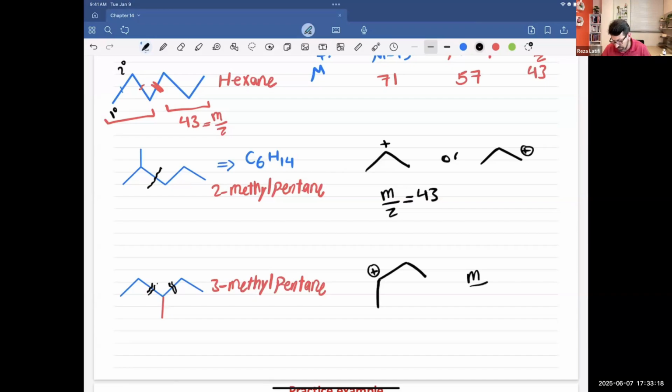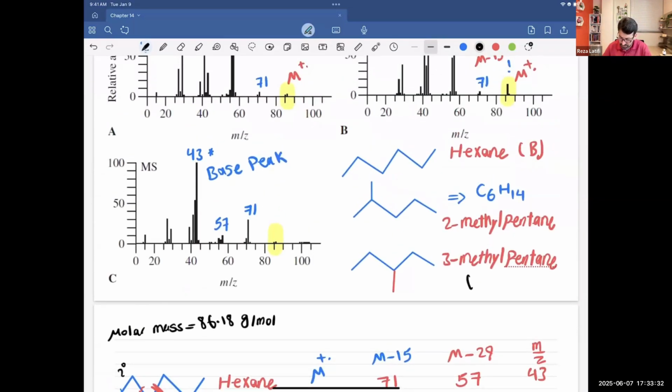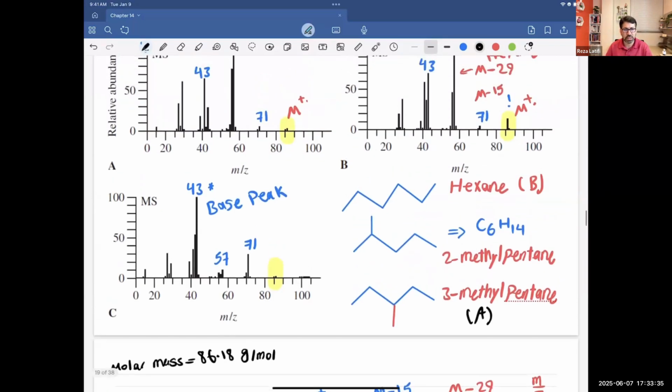That's going to favor M over Z equal to 57. So the one that has 57 as a base peak, I'm going to say it will be the 3-methyl pentane. So the 3-methyl pentane will be A. And the one that has a base peak of 43 will be the 2-methyl pentane. So this one here, the 2-methyl pentane, will be C.